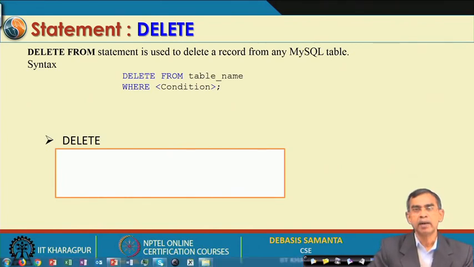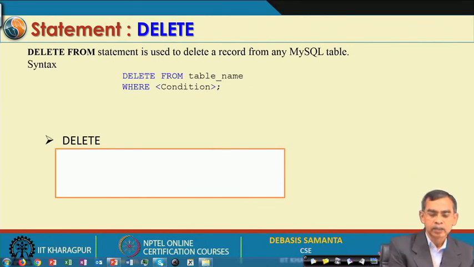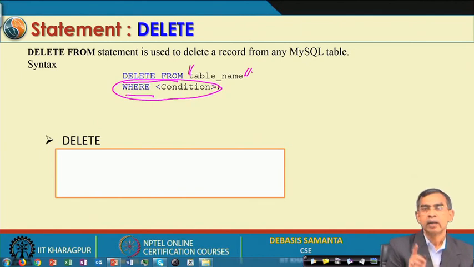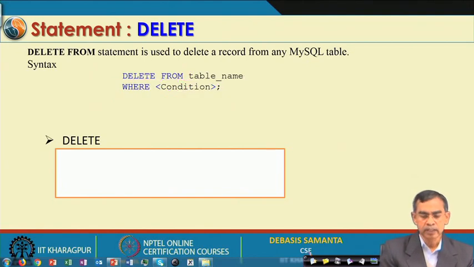So, using this command, if you want to delete any record, you can do that. The command syntax is delete from table name where condition. You have to specify the table name, and you can delete records if they satisfy certain conditions, such as name equals to say DEBASIS, whatever it is. So, it will delete that record.